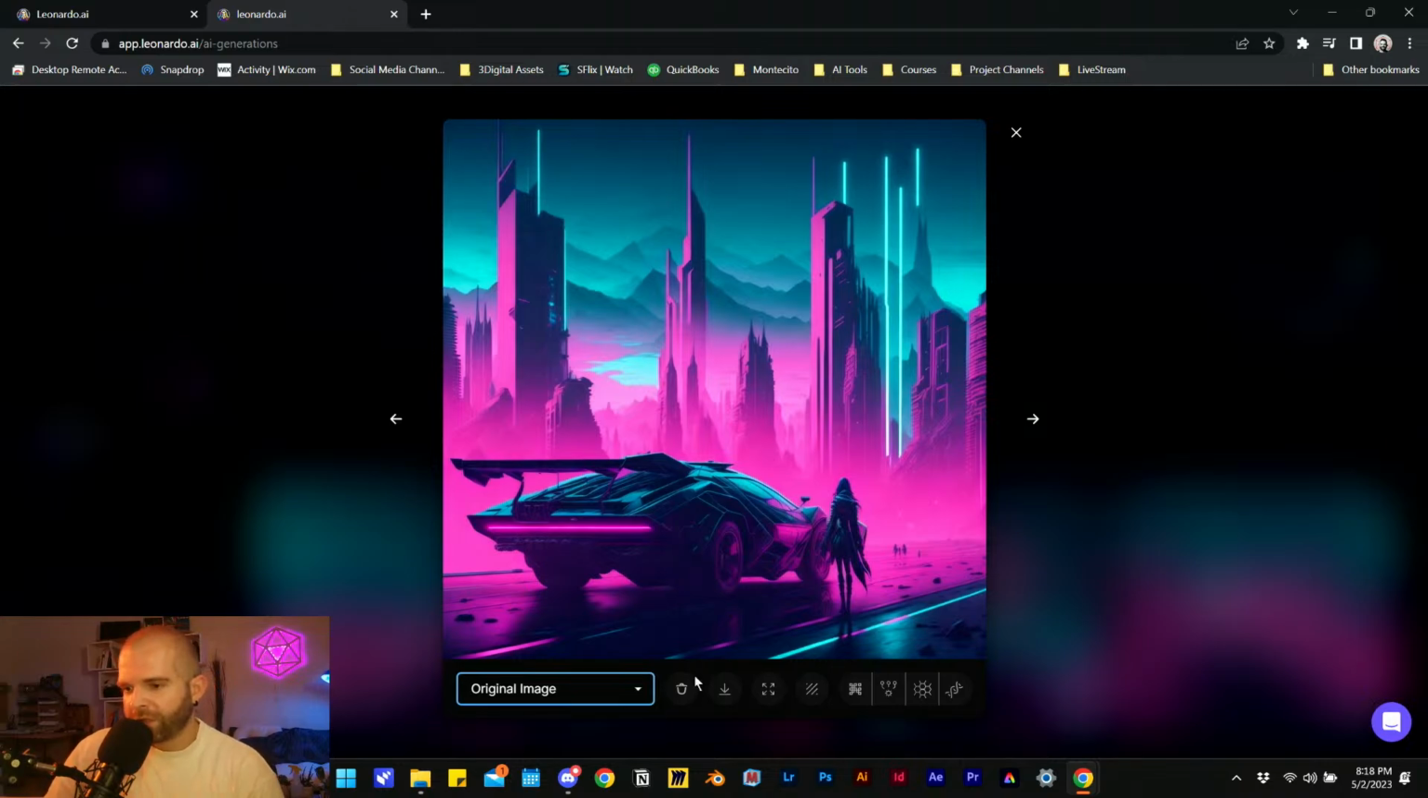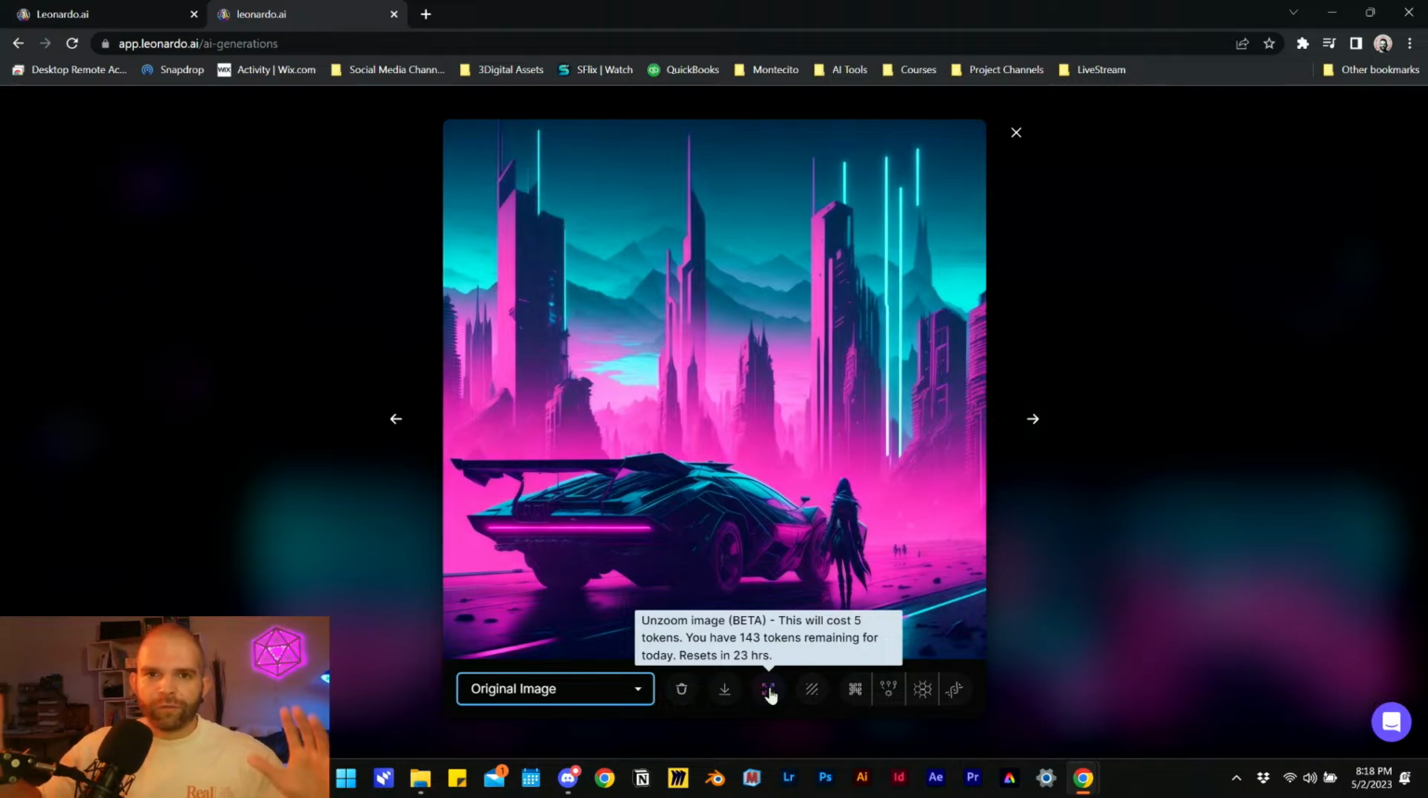So here we have our image, and then we have some options here. We can delete it from our feed, if ever you need to. Download the image, of course. Unzoom. I had read about this a little bit. This will cost 5 tokens. You have 143 tokens remaining for today. Resets in 23 hours. Cool. So unzoom is exactly what you would think. We unzoom, we pan back, and it actually starts building out the image around this one.